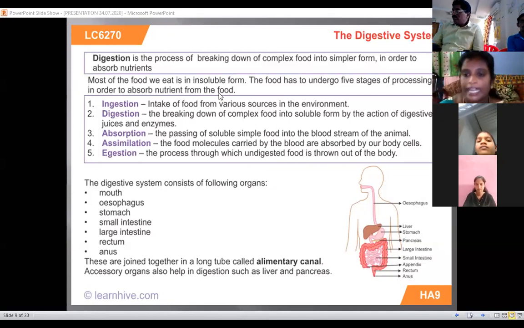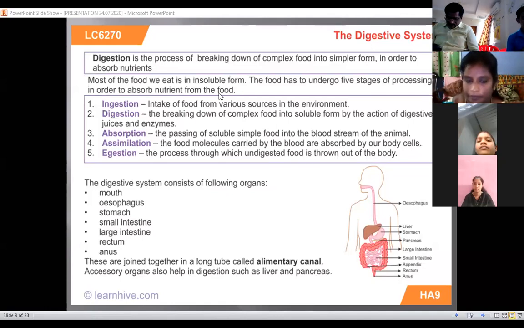When we take food, in the digestion process juices and enzymes are formed that help to digest the food.